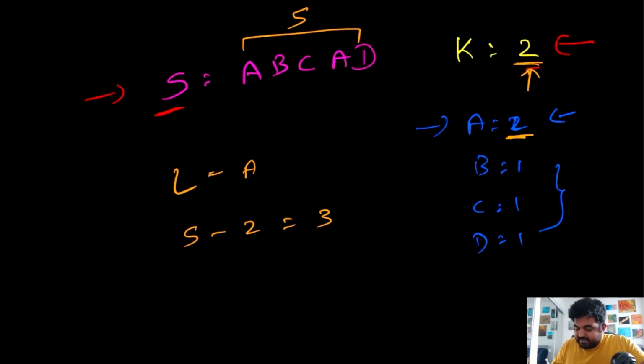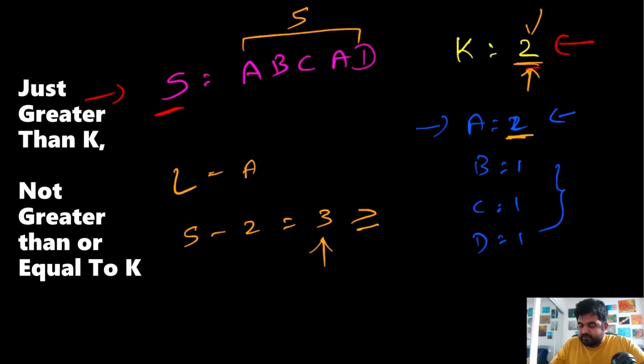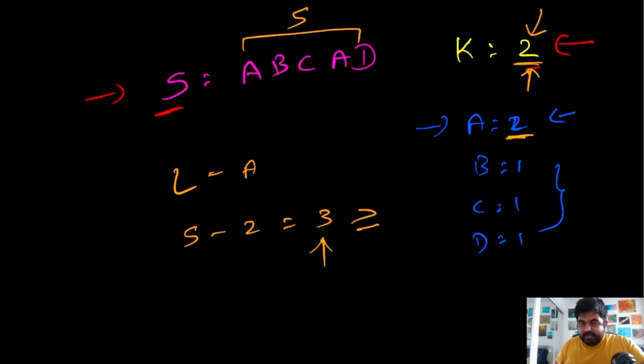So in any case, if this value is greater than the value k, it means that for this particular substring we cannot do anything about it. We cannot convert it into a valid or legitimate substring where all the values contain the same character.